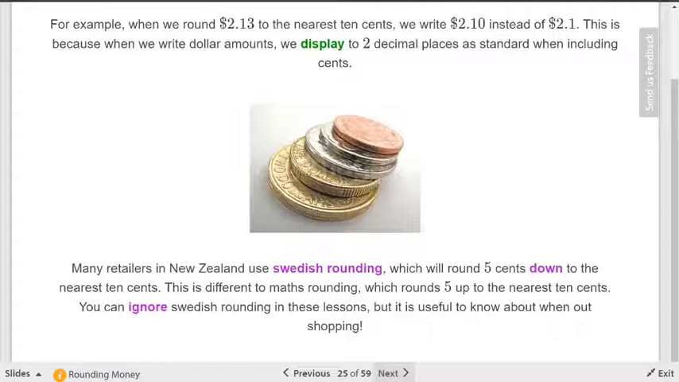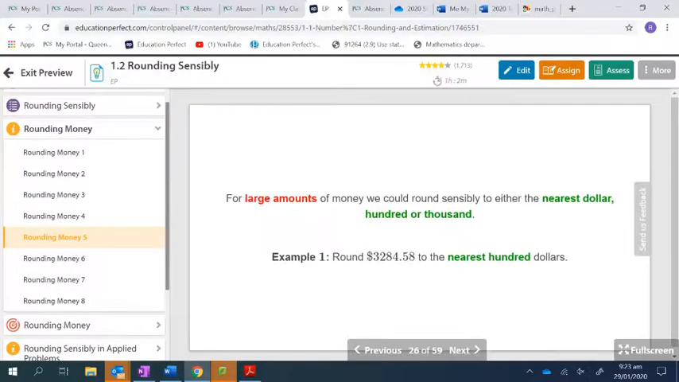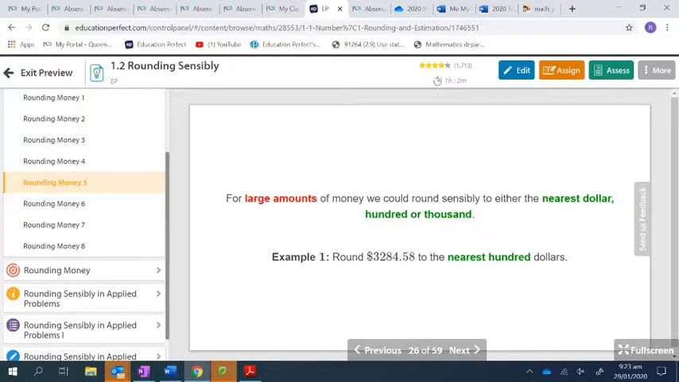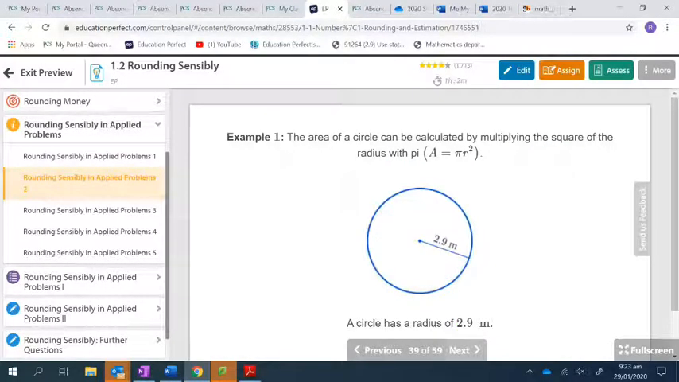Because 5 should normally round up, right? But in money, they round it down. Okay? All right. Let's see. What do we got? Rounding sensibly and applied examples. So look at a couple of examples of this.